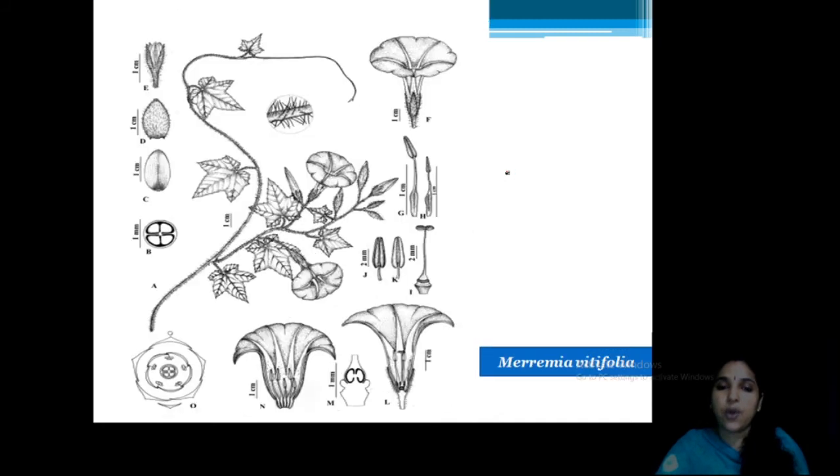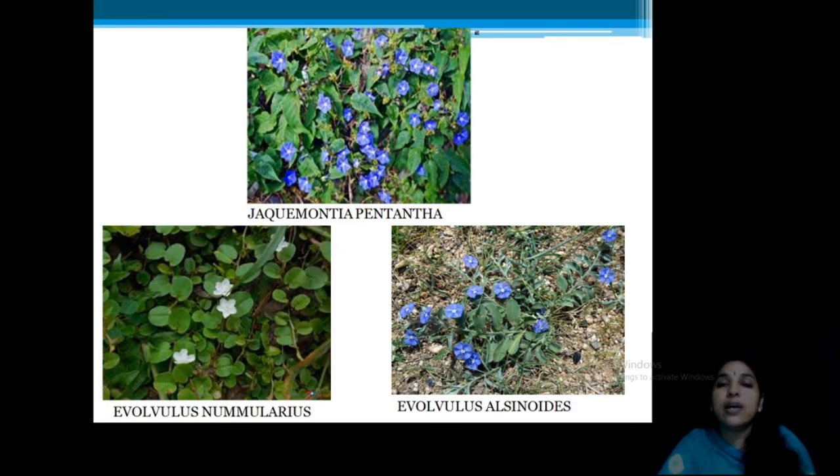Okay. Now, this is Meremia vitifolia. This is also a very common plant. This plant's stem has hairs. That's also very, very important. Meremia, look at the calyx also having hairs. Look at the markings, the shape of the corolla. This is a very important identifying feature. Understood? Okay. Now, so we can familiarize some of the very common plants of this Convolvulaceae.